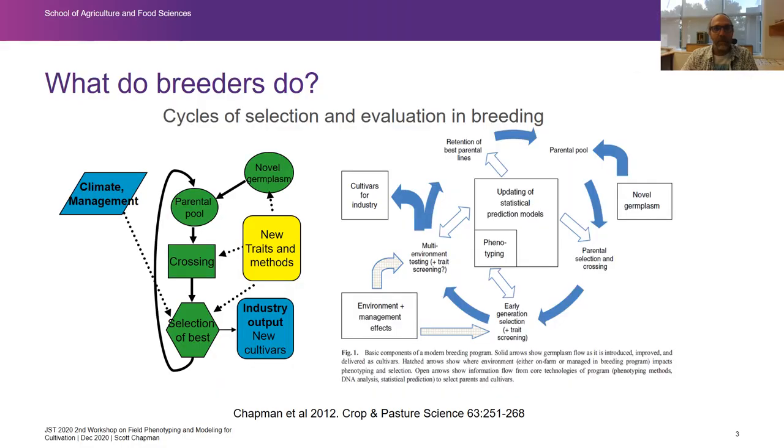I start off thinking about what breeders do. A lot of you have probably seen me talk about this slide before, but it's really important that physiologists and people working in phenotyping understand what breeders do.